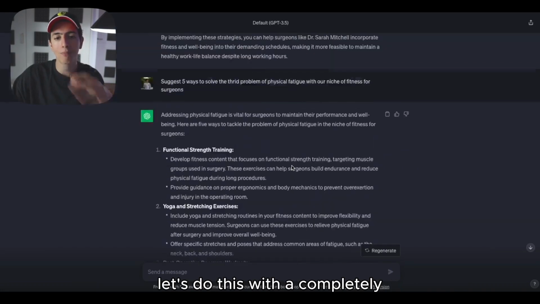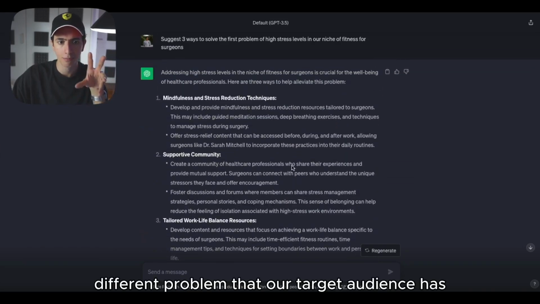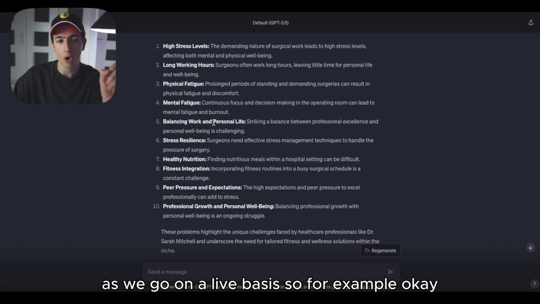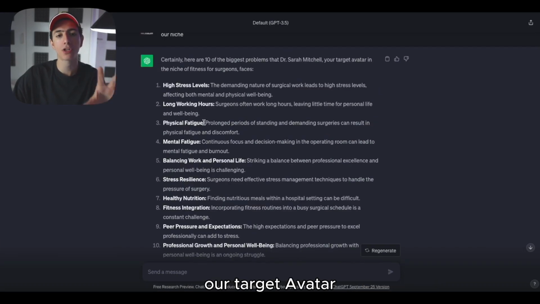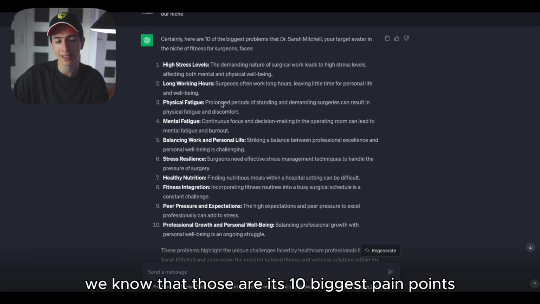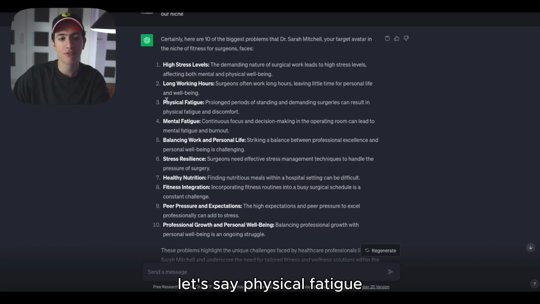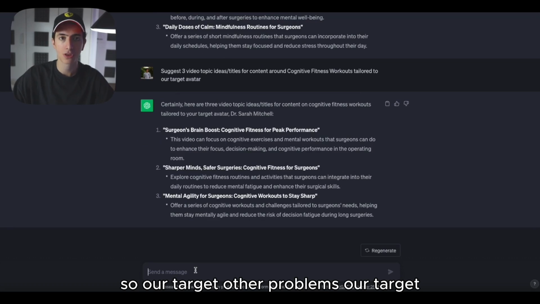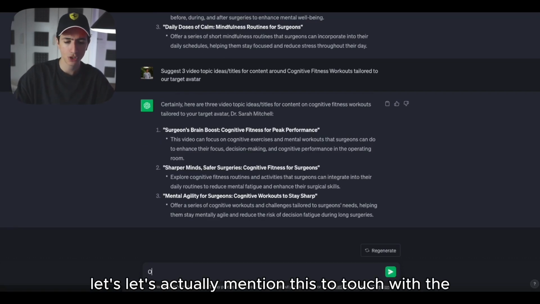Let's do this with a completely different problem that our target audience has, and let's actually brainstorm it as we go on a live basis. So, for example, okay, our target avatar, we know that those are its 10 biggest pain points. All right, let's see, for example, let's say physical fatigue. So let's actually mention this to ChatGPT.